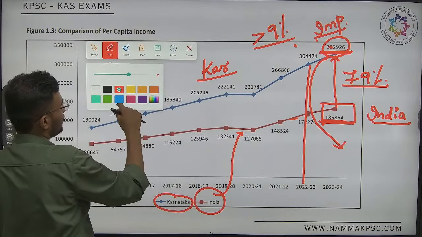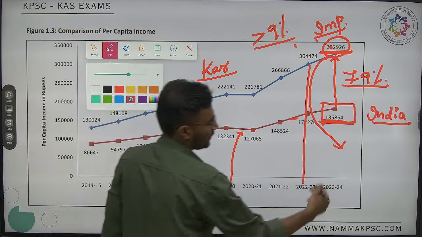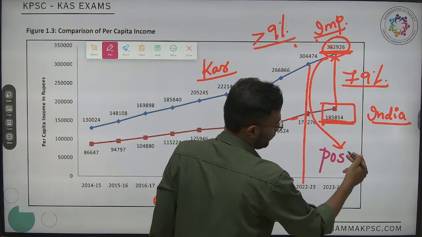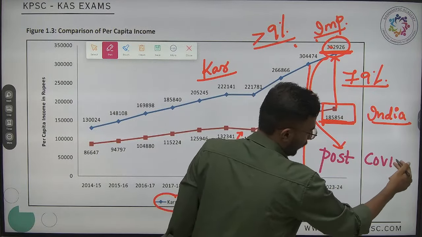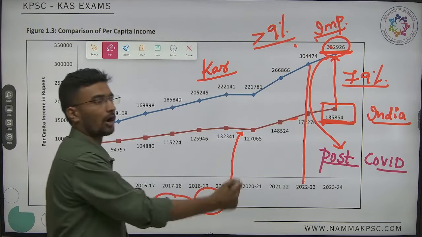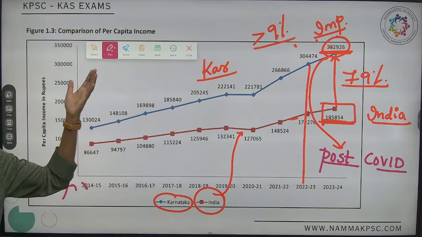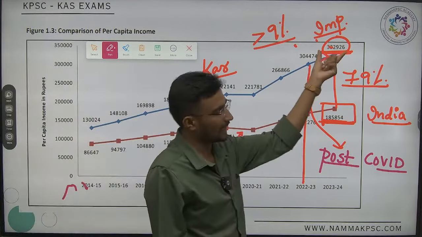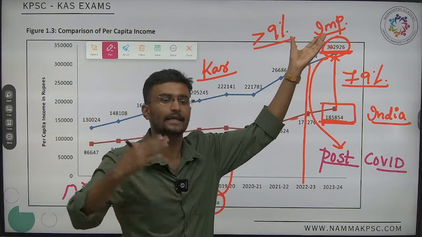Our economy is recovering post what? It is post COVID. It is recovering from the shock. Now the income of an individual has increased.